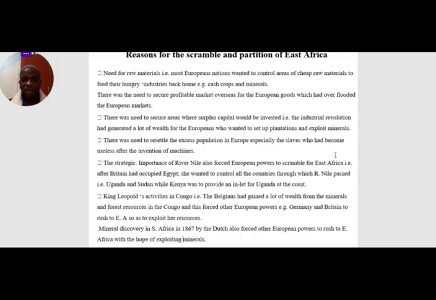For example, look at the River Nile. After Britain and France occupying Egypt, Britain realized that Egyptians could only survive on the waters of the Nile. So for them to secure the position of the Egyptians, they had also to go and see where the source of the Nile is, such that no other European country takes over that country. Because of the terms of the Berlin Conference, which stated that if one of the European powers takes a territory, no other European country is allowed to go in that area.